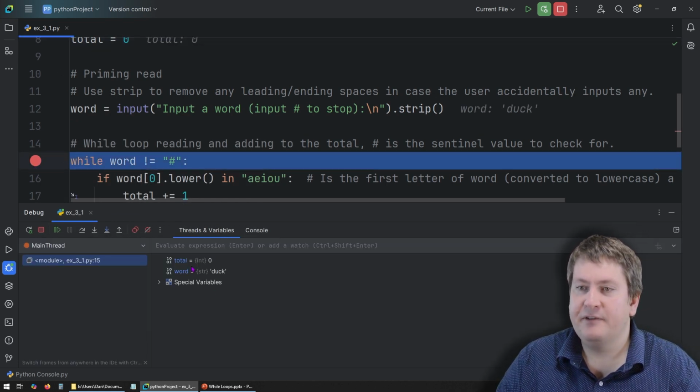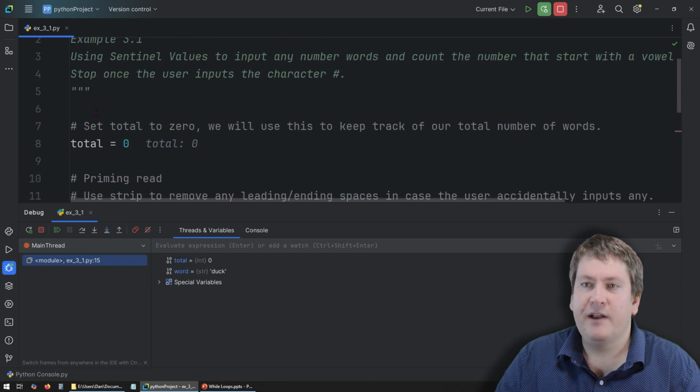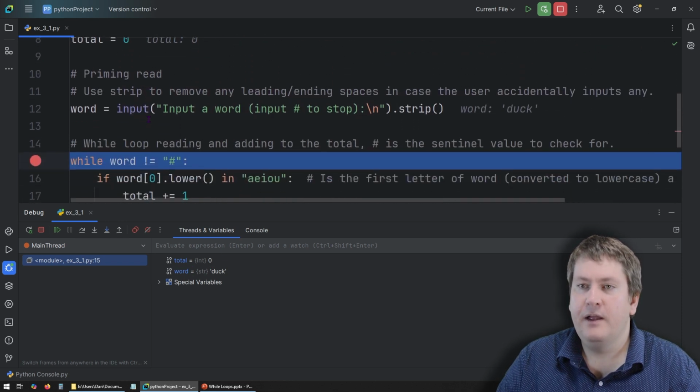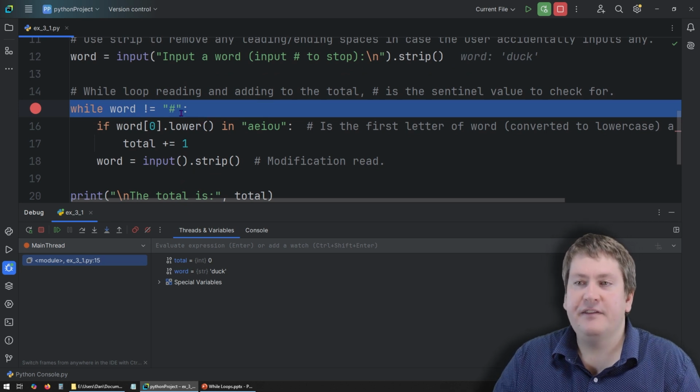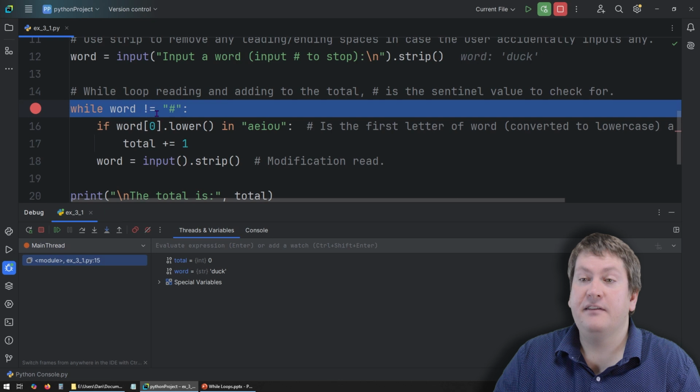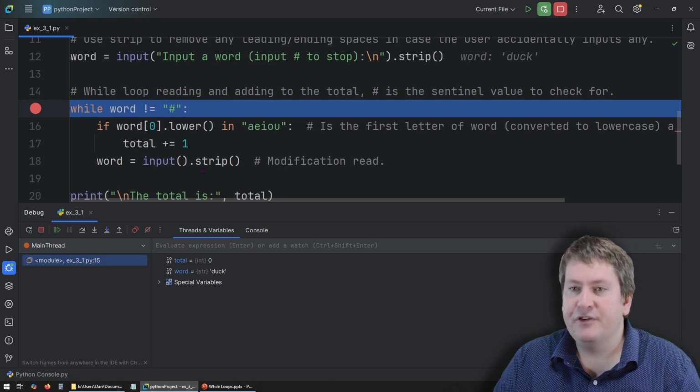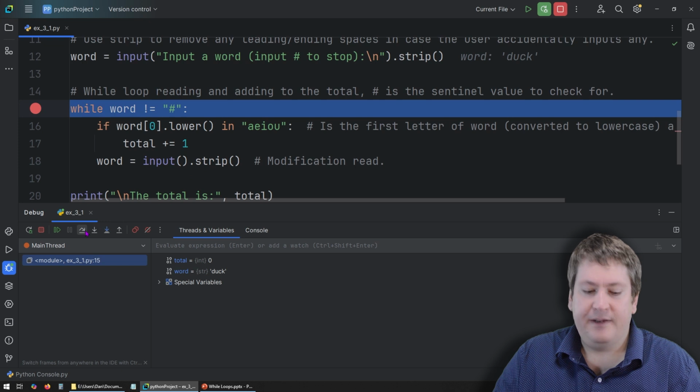And we can see we have 2 values right now. We have total, which we initialized to 0, so that makes sense that it's still 0. And we did the priming read, which currently has duck in the string. So we're paused right here at the while loop, just before we enter it. And it's going to check if duck is equal to the hash symbol. It's not, and since it's not equal, that means we are going to enter the loop. So we can step in.